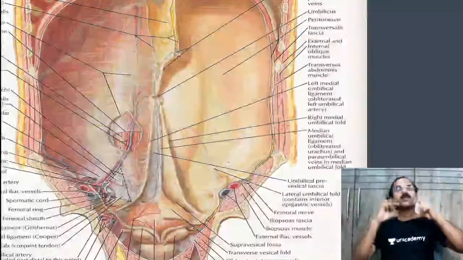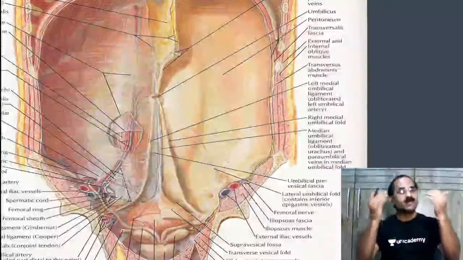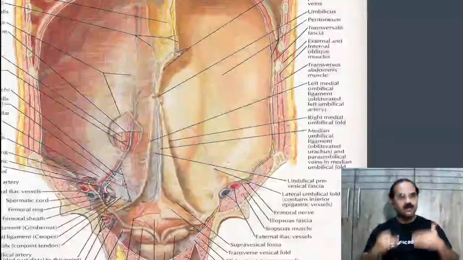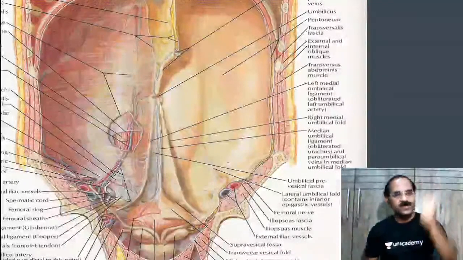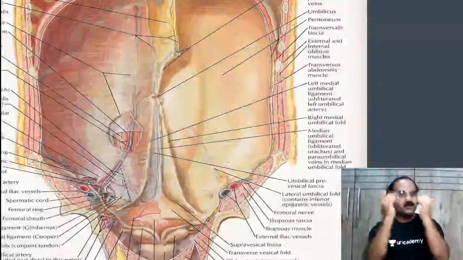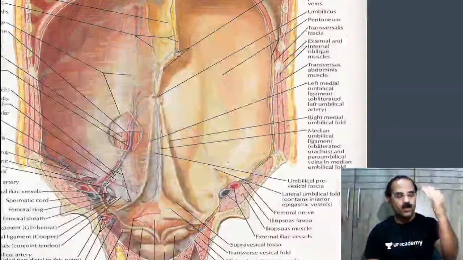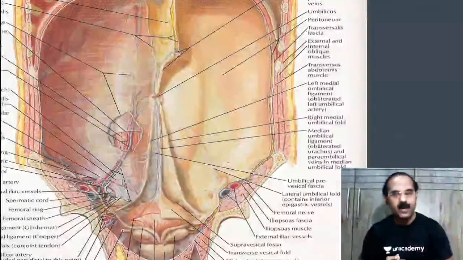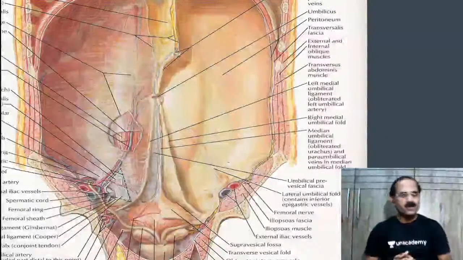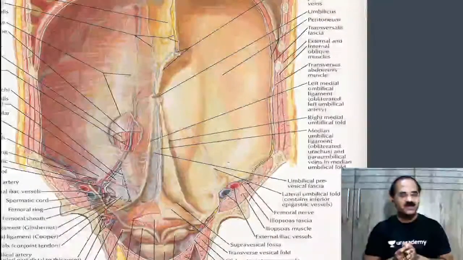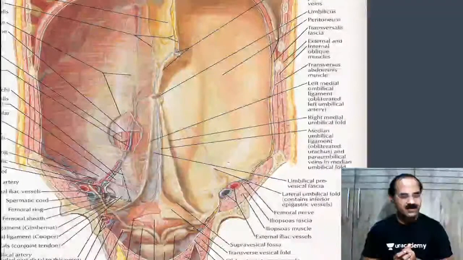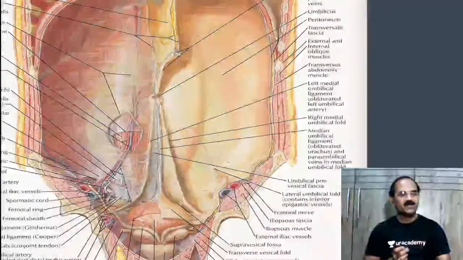And the non-obliterated part of the umbilical artery now extends from the internal iliac to the bladder. What is it now known as?